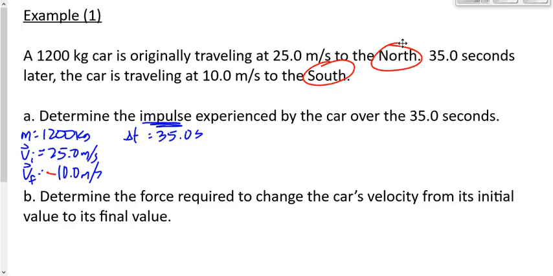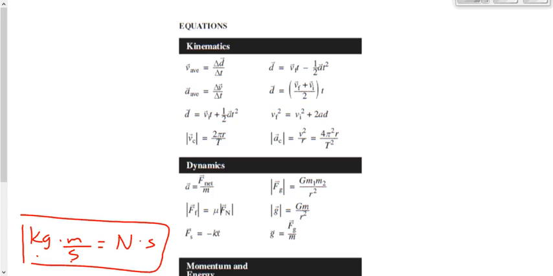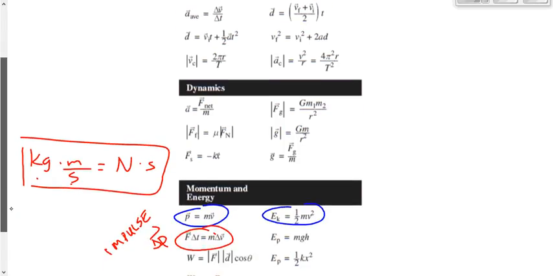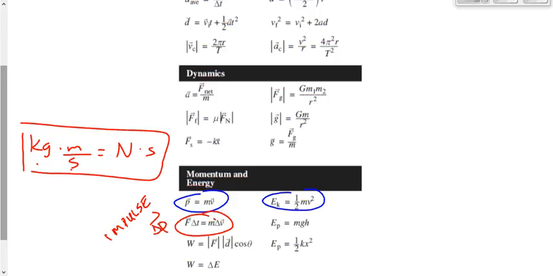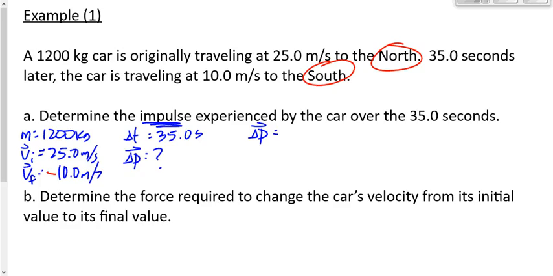I'm looking for impulse, right? So I'm looking for delta P, the impulse. We know that impulse is equal to F times T, and it's also equal to M times delta V. Even though on our data sheet, it doesn't actually say impulse is F times T. It just says Ft is equal to M times delta V. We know that that's impulse. We know that that's delta P. I'm not going to use the F times T part of it, though. I'm going to use the M times delta V because I have mass and VF and VI.